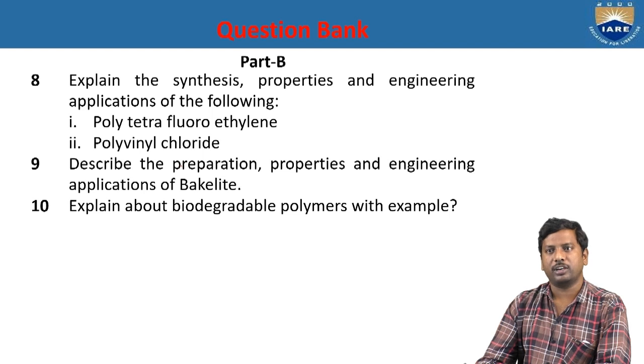And explain about biodegradable polymers with example. Biodegradable polymers are polymers which undergo decomposition by biological activity, and there are various examples of biodegradable polymers, and especially we see polymers are the best examples for biodegradable polymers.